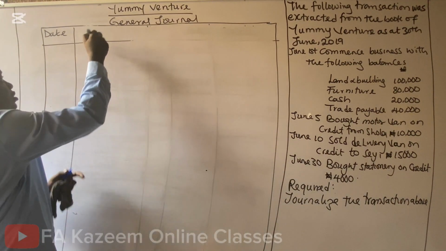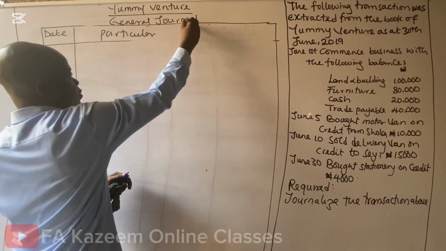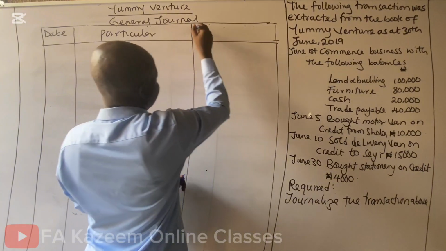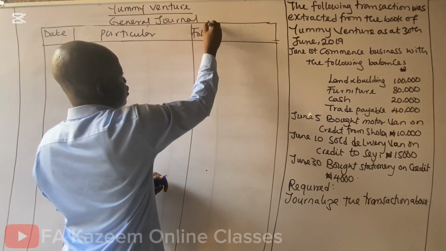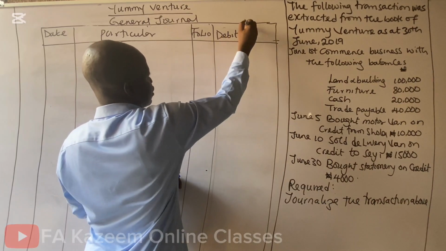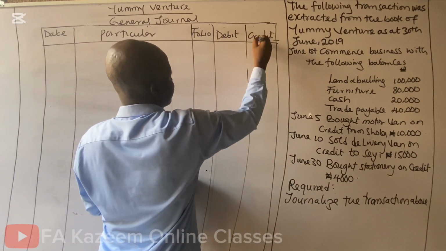We have a date, particular, folio, debit, and credit.